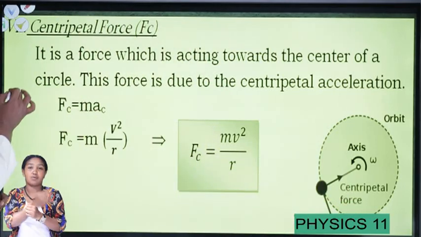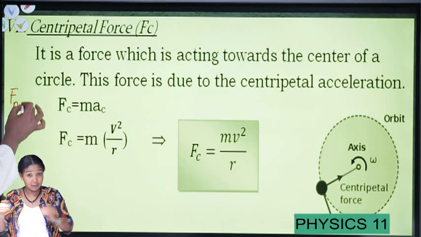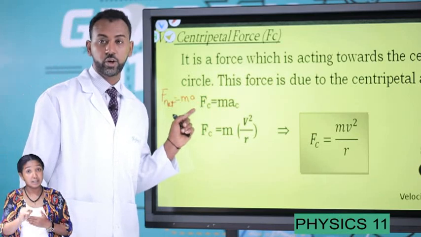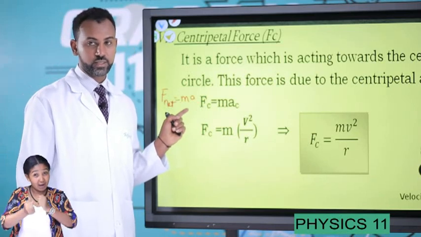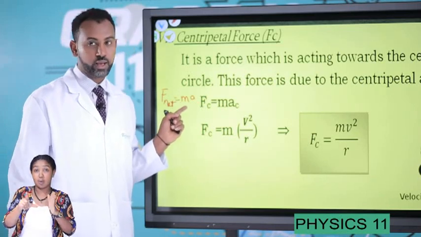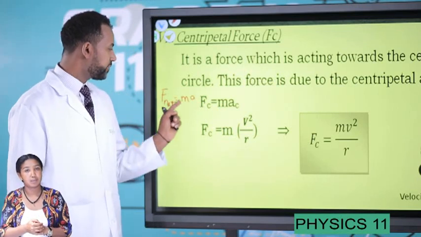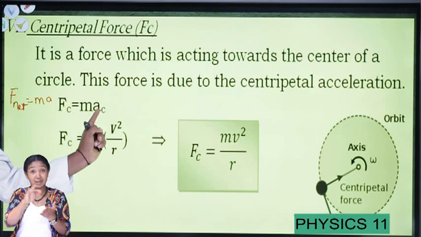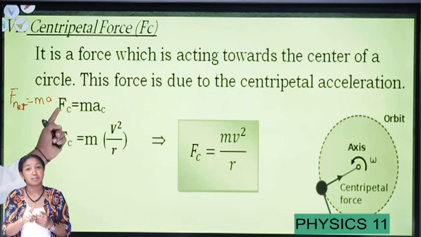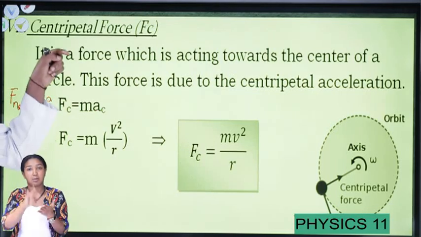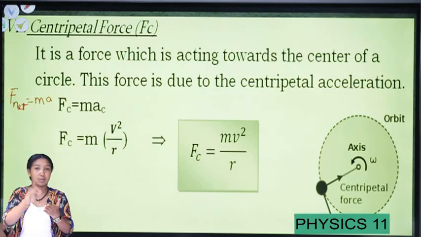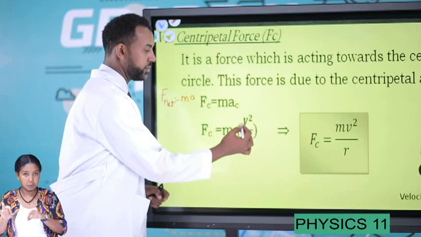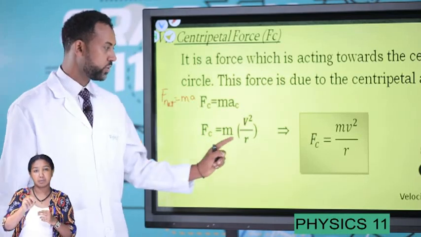So generally, net force is equal to mass times acceleration. This is the basic law of dynamics, or Newton's second law of motion, also called the law of acceleration. Therefore, for centripetal acceleration, the force is the centripetal force, acting towards the center. It can be written as m times the linear velocity squared over r.